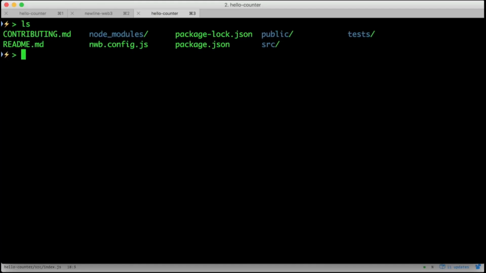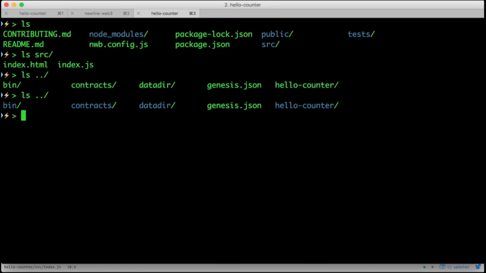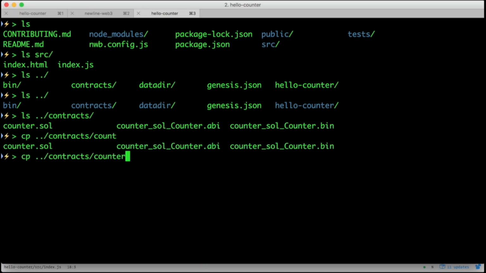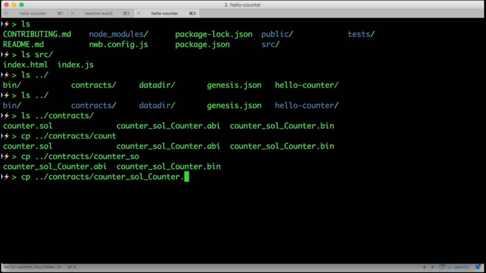Now that we know that we have a connection between our browser and our Ethereum node, let's make a connection to our contract. Remember that in order to create a JavaScript representation of our contract, we need to load the ABI. Let's copy the ABI that we compiled earlier into this project. Only I'm going to rename it to have .json at the end. So I'm going to rename it to Counter.sol:Counter.abi.json.